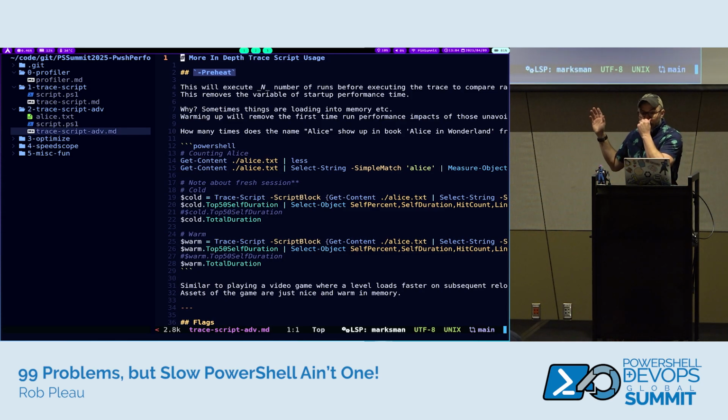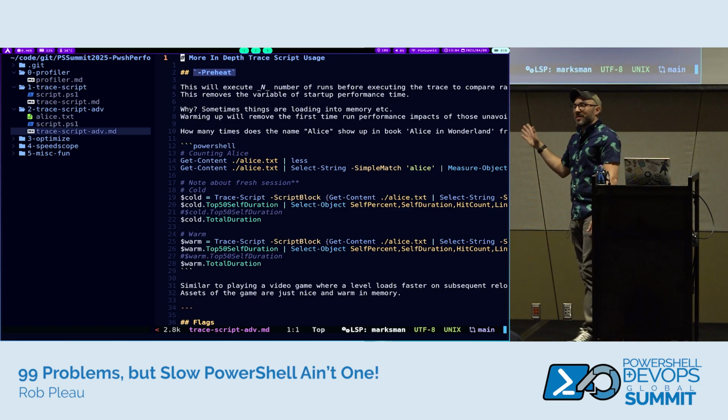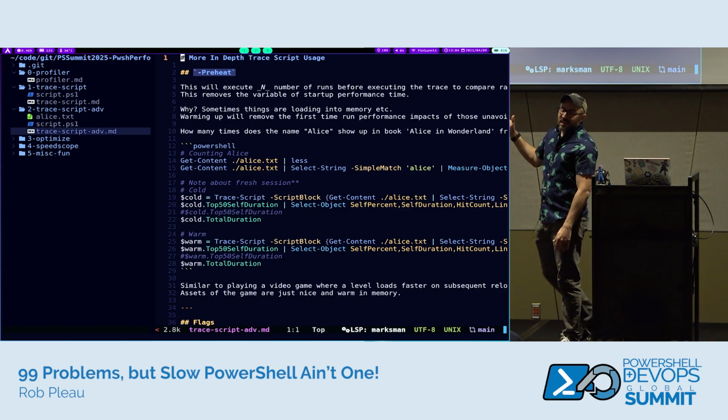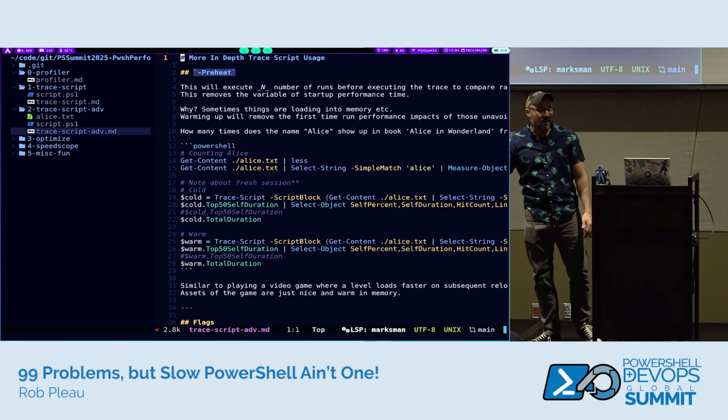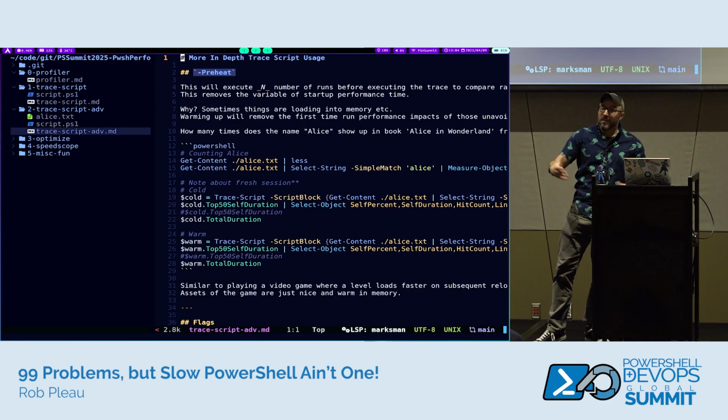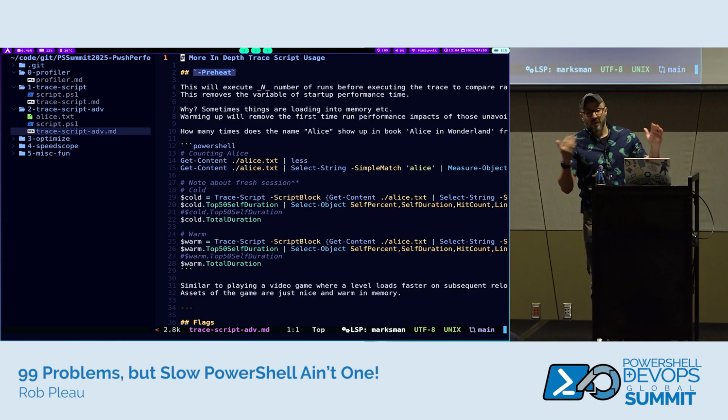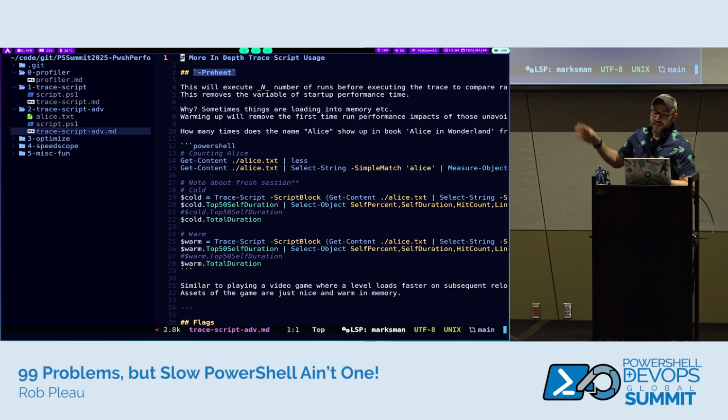I'm going to be using the Alice in Wonderland book. I don't know if you guys know, there's the Gutenberg library. It's a library of free books with free license to use for whatever, if you want to read them. We're just going to be parsing Alice in Wonderland and using that as some of our example for performance here. And I will be downloading it multiple times later, so don't tell the Wi-Fi police.